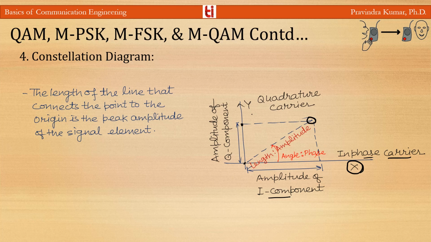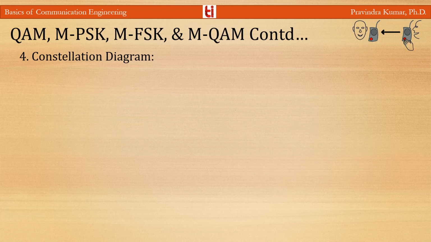The angle of the line making with the x-axis is the phase, so this is the phase of the signal, and so all the information we need can easily be found on the constellation diagram. So let us take some examples for the constellation diagram.